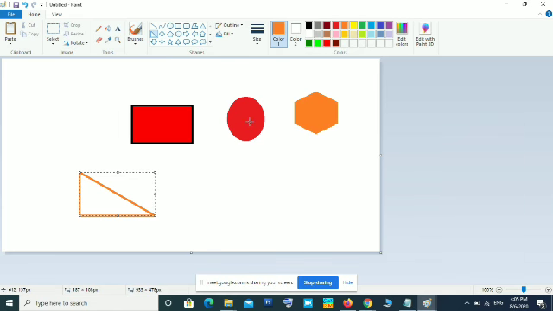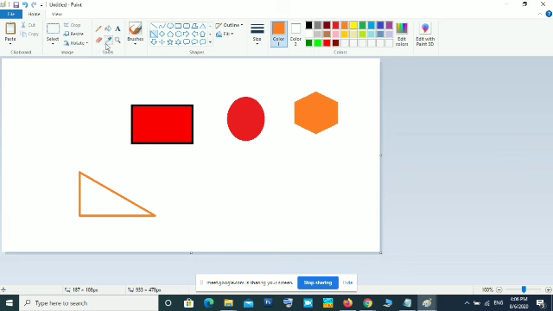If I want to get the color of the circle, I can use this color picker and click on it. Now you can see color 1 is changing to the color of the circle. If I select this color picker and click this hexagon, color 1 changes.